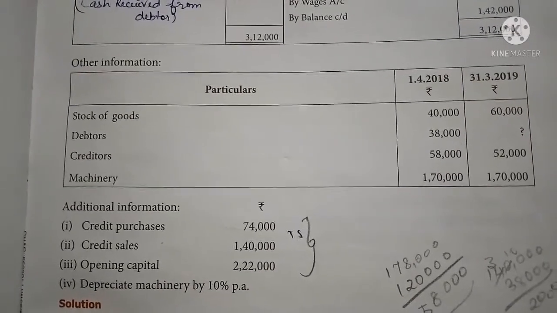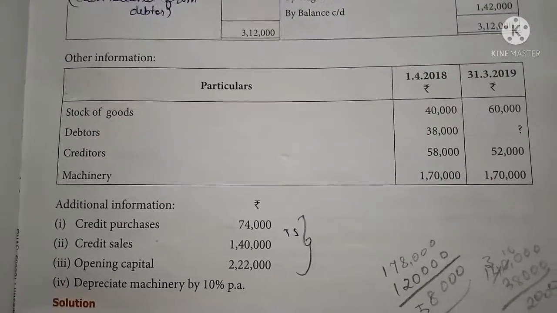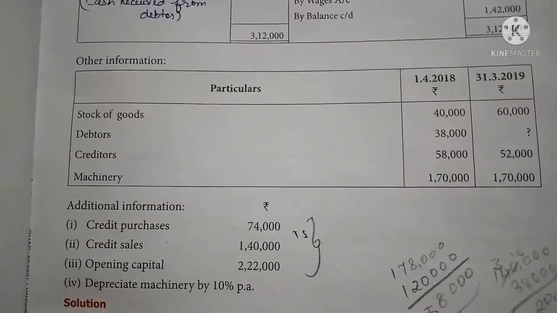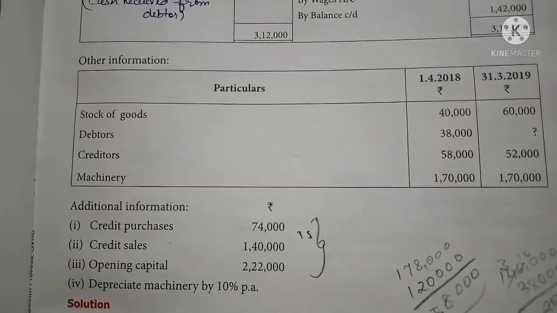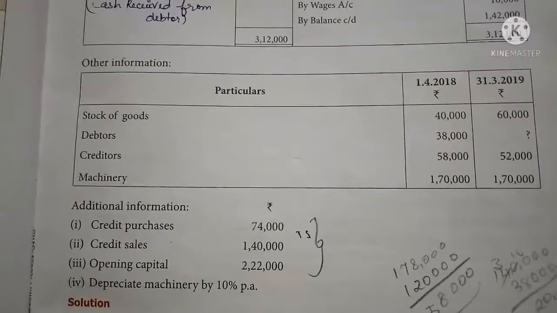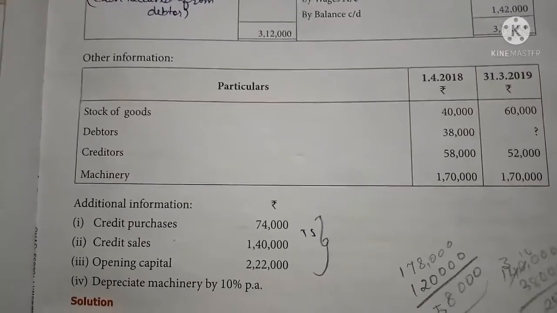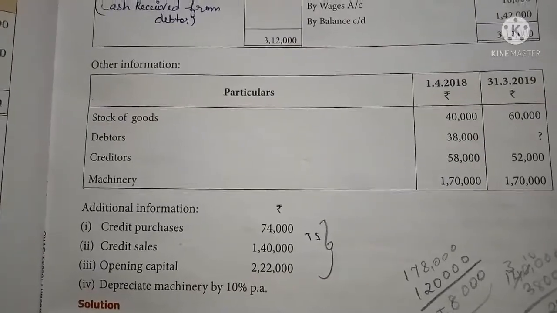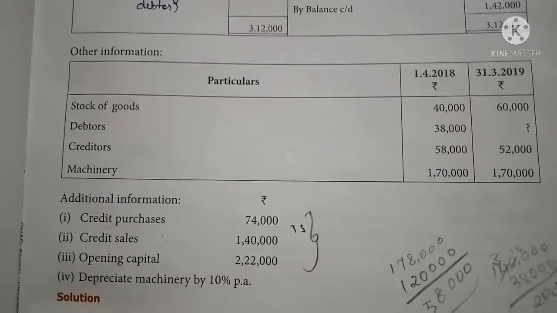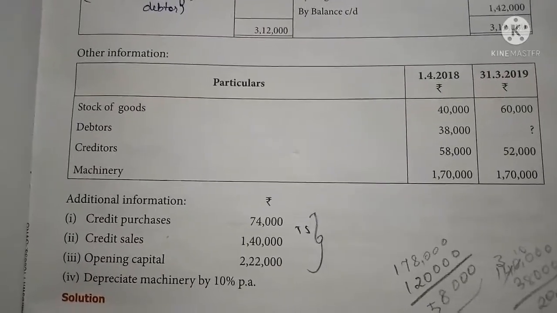And then depreciation on machinery by 10%. So first you should calculate 10% on the machinery value, opening value 1,70,000. From 1,70,000 calculate 10%, it will come to 17,000. That 17,000 should be taken to the debit side of the profit and loss account, because depreciation on machinery is one of the losses for the business.